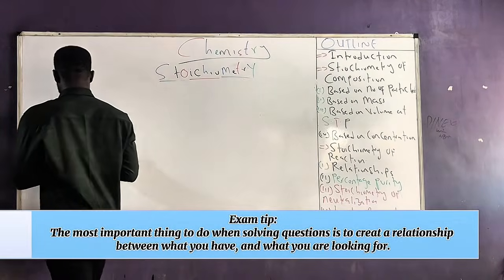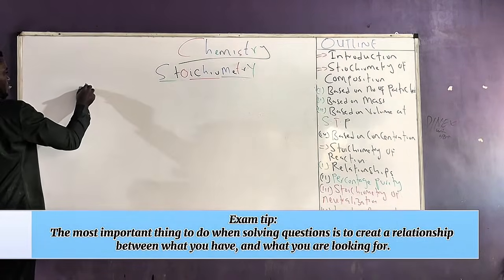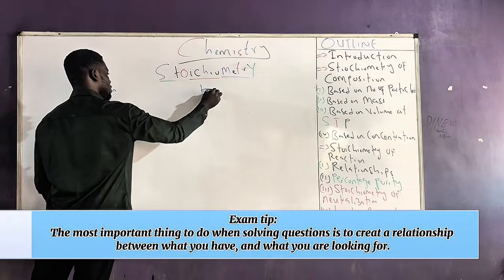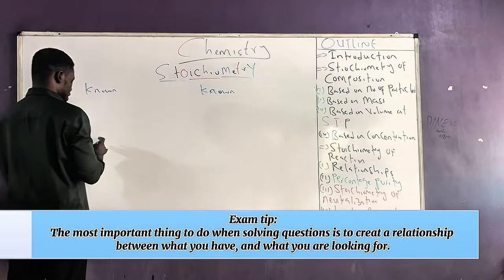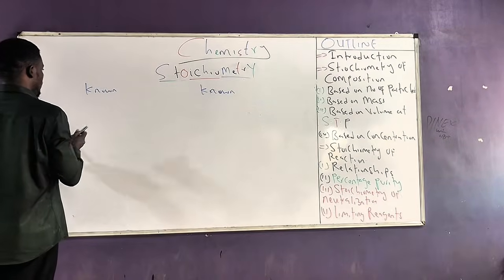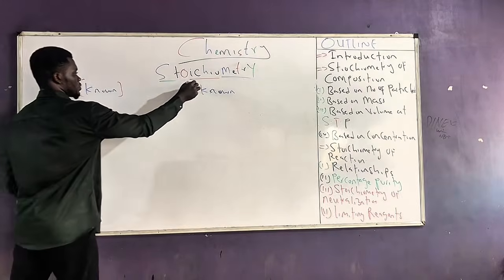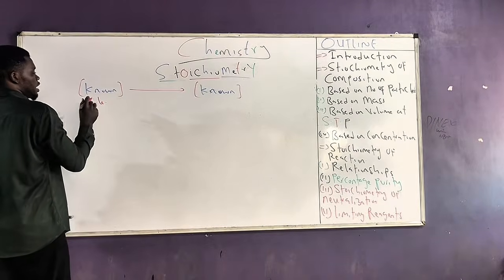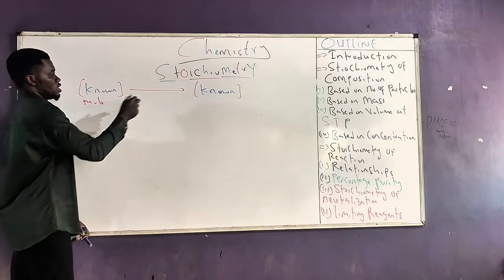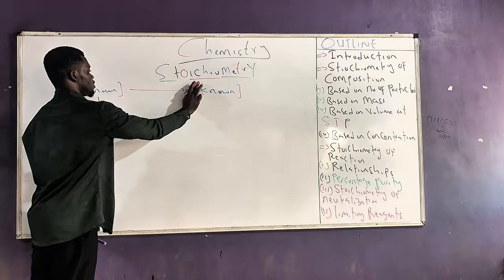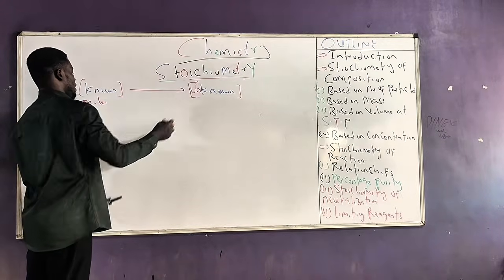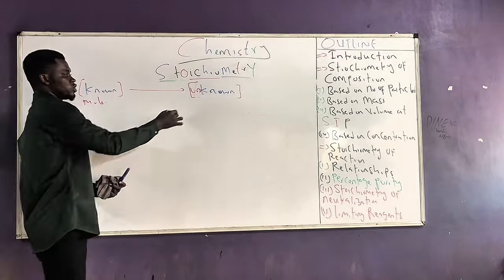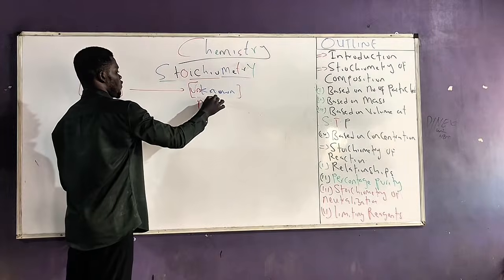So they give me the known in terms of mole, and they are also asking me to look for the unknown also in terms of mole.